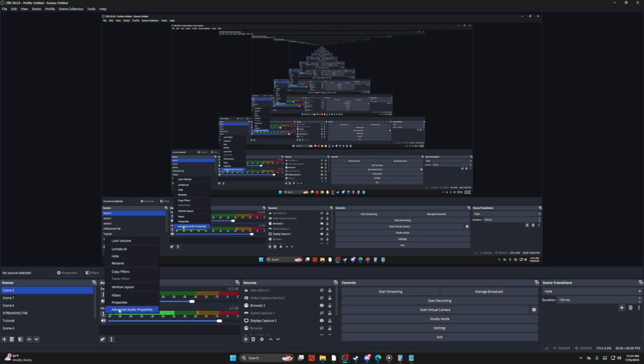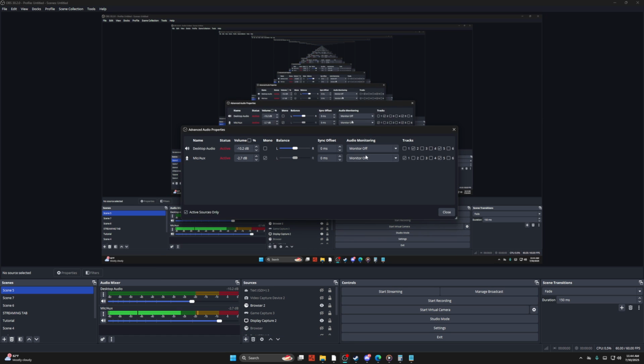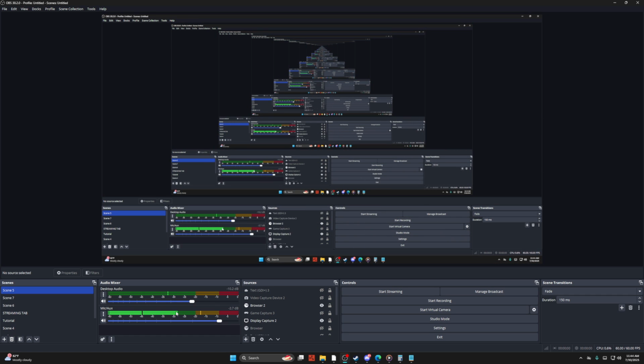And then the next thing you want to go ahead and do is maybe slide over into your advanced audio properties and then turn on monitoring. The reason why I say maybe is because you don't really need to do this. It's going to sound irritating for me, so I'm going to turn it off. Or not irritating for me, irritating for you because you're listening to me talking twice.